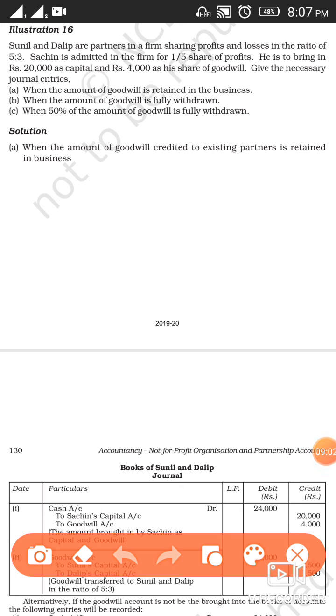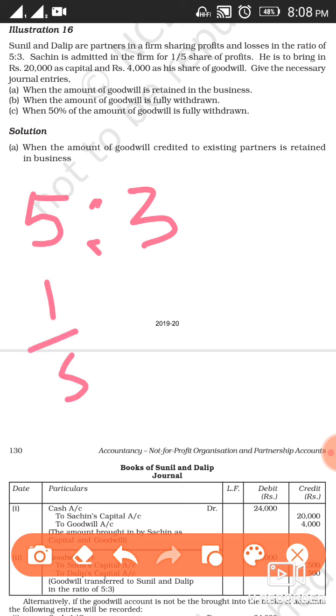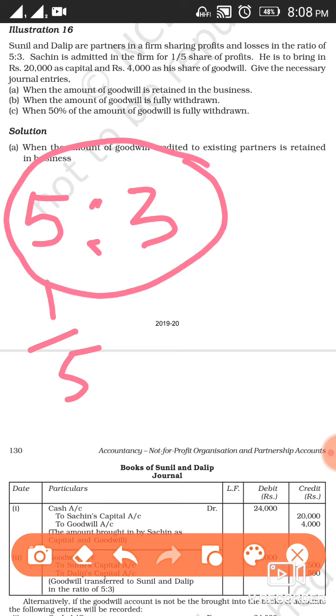In this case, Sunil and Dilip are partners, sharing their profits in the ratio 5:3. The new partner has been admitted for a 1/5 share. It's a plain statement, and as we have already discussed in our previous video, if it is a plain statement, then the sacrificing ratio will be equal to your old ratio. So here the sacrificing ratio will be 5:3, the same as the old ratio.